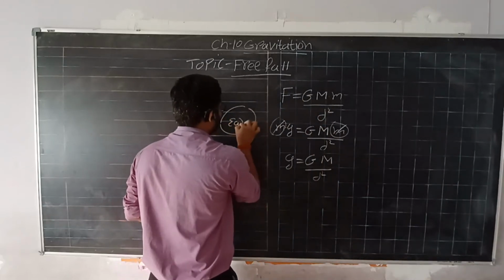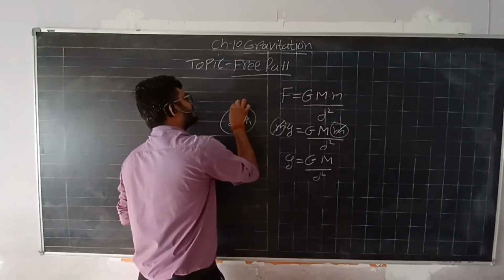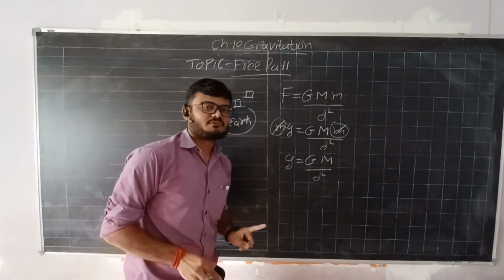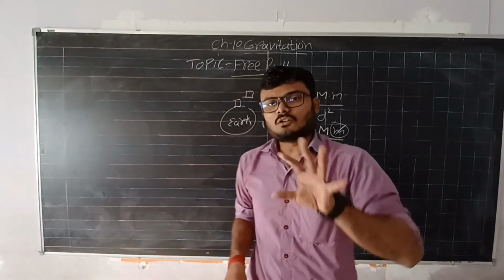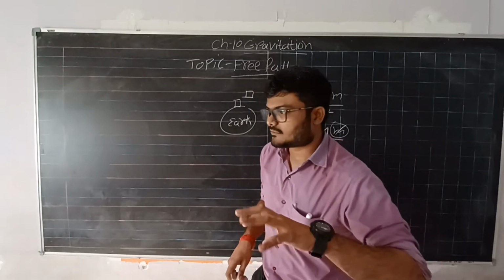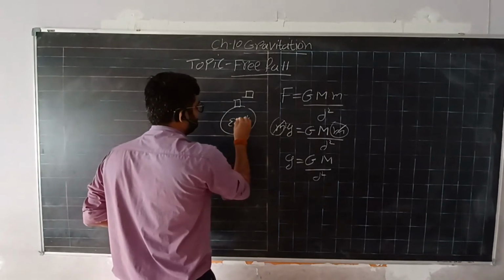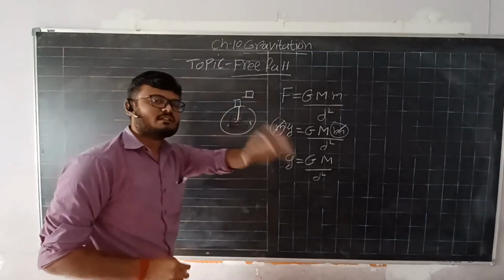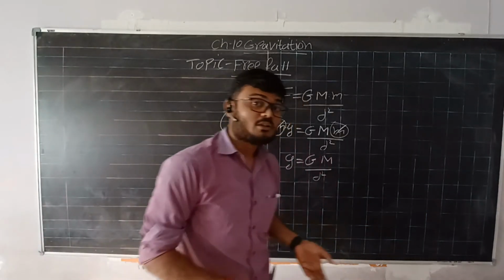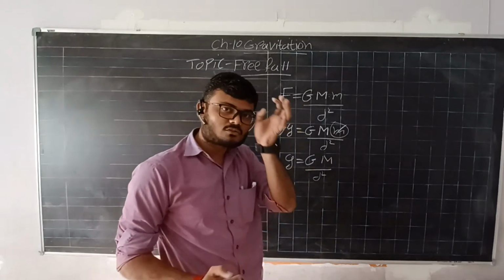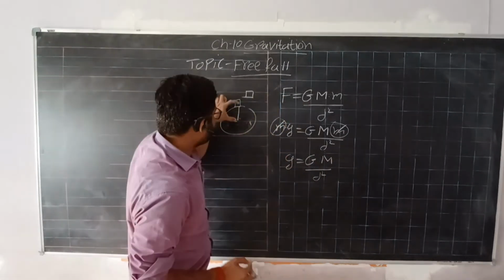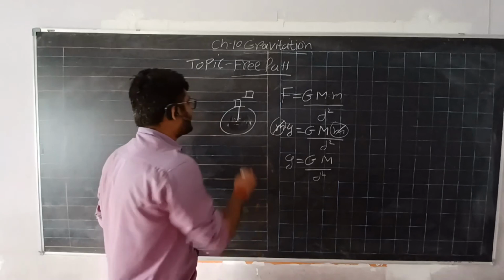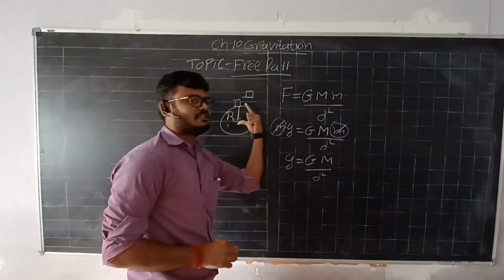Suppose this is earth, and the object is over here or over here, near to the surface of the earth or on the surface of the earth. We know that the distance, which we call the radius, is not equal at every position, because the earth is not a perfect sphere, so it varies. So whenever we take the distance between the earth and the object, we will take that as r, the radius.